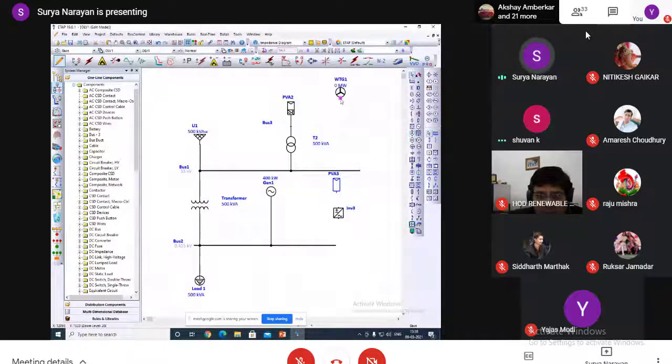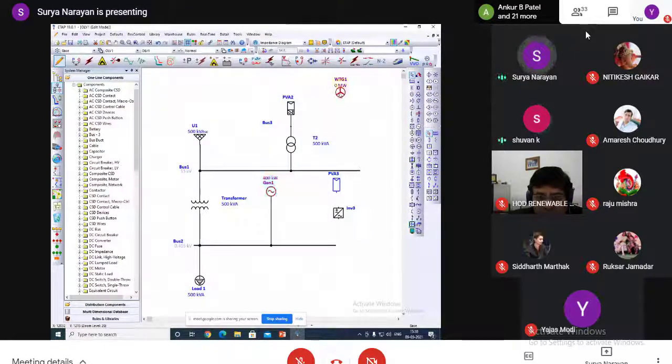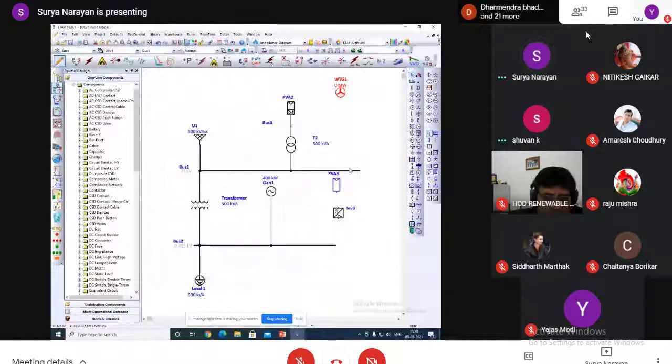Likewise, in the generator we have given all the data; in wind also we have to give all the data. What is the megawatt capacity? What is the kVA? Then we can also get the contribution from wind, etc. Understood?